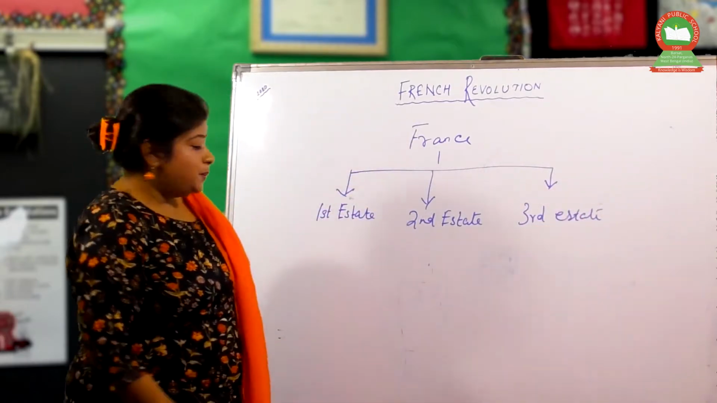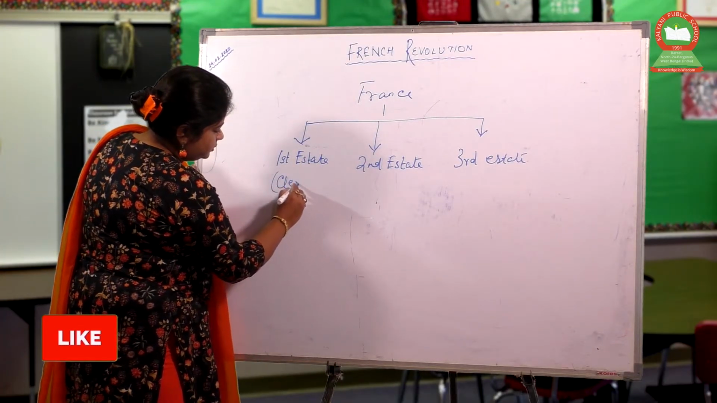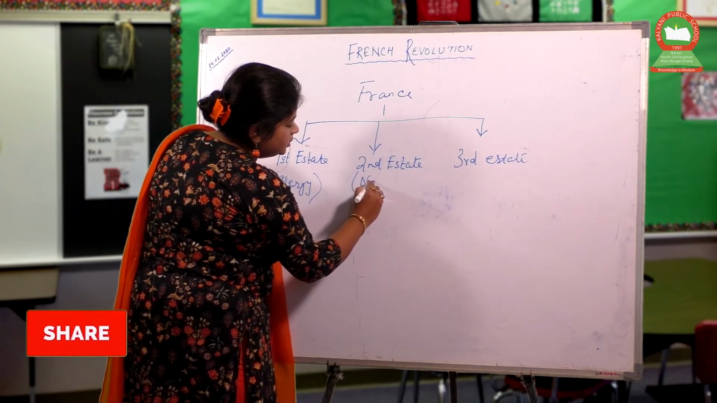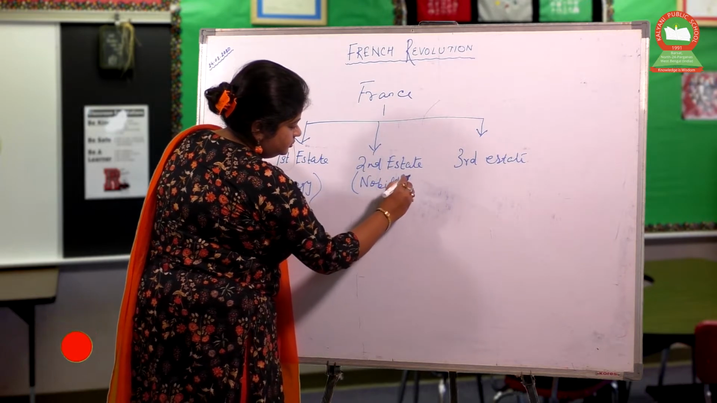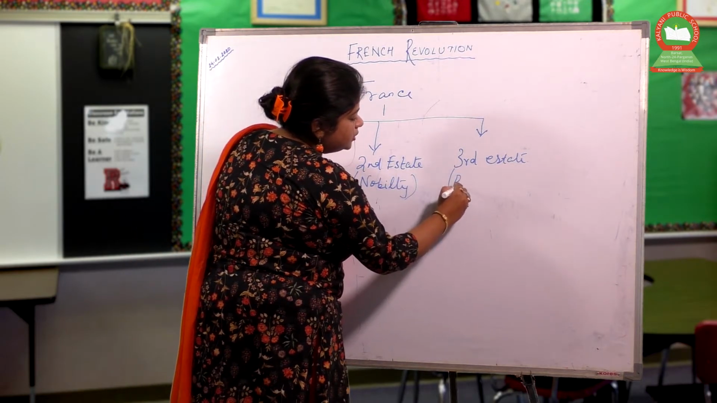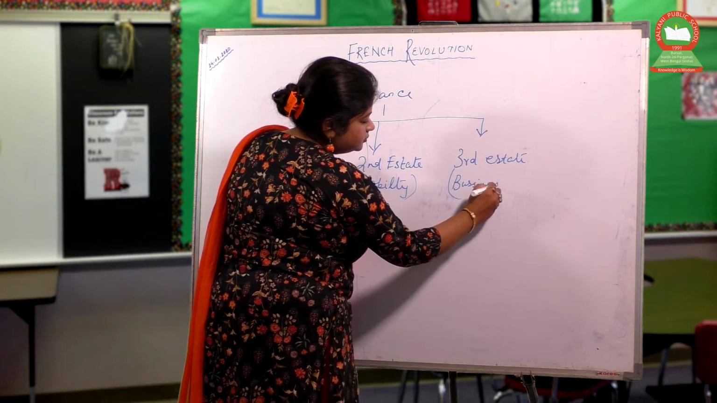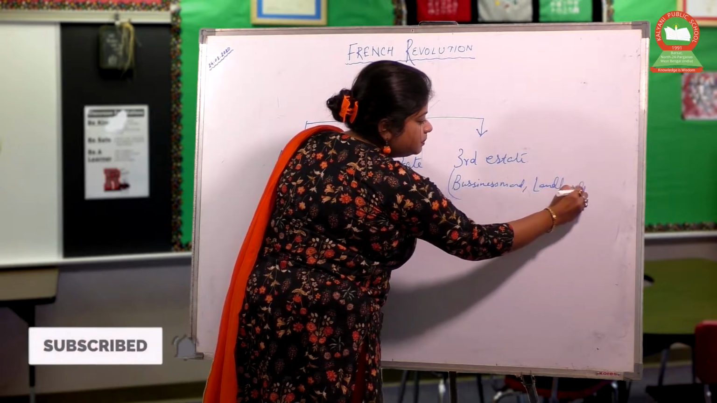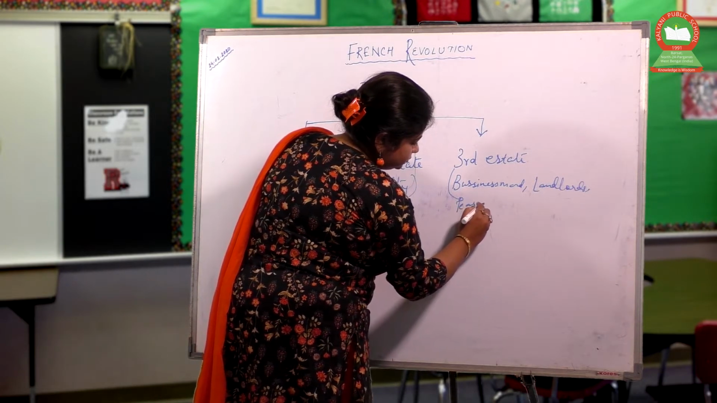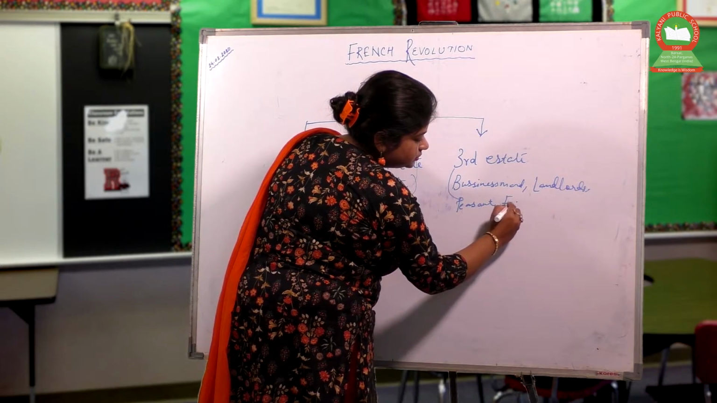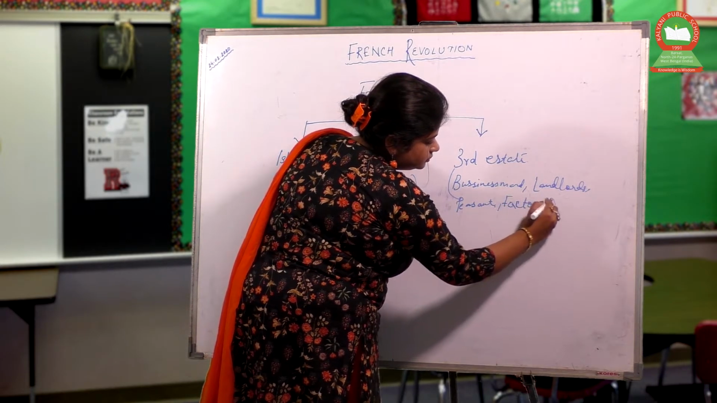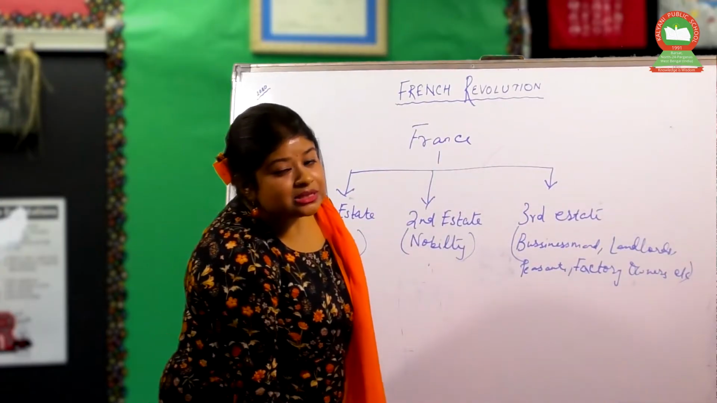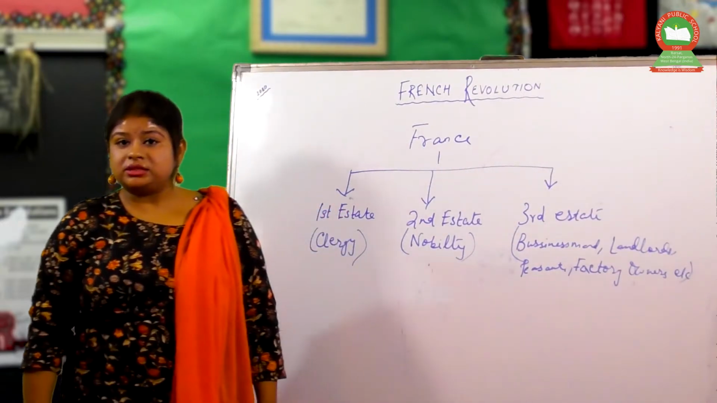To the first estate belonged the clergy. Clergy meant the priests at that time. And to the second estate belonged the nobility. And to the third estate belonged the businessmen, landlords, peasants, factory owners, etc. So France was worst hit by the system of feudalism at that time.